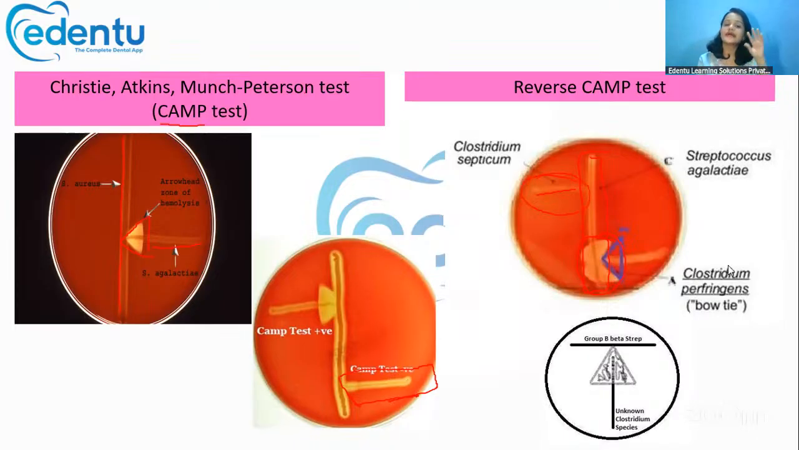So remember, the CAMP test is for identification of group B streptococci, like Streptococcus agalactiae, whereas the reverse CAMP test is for Clostridium perfringens identification.